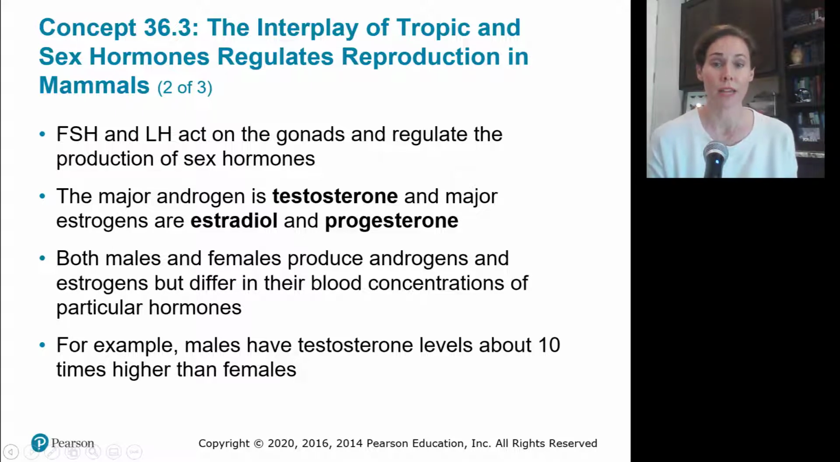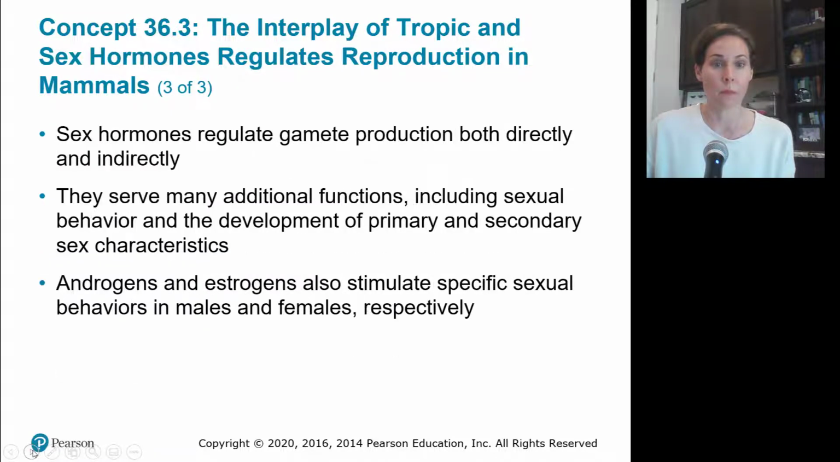But both males and females produce both. Different percentages or different amounts are produced by males versus females, giving females a softer voice, fat deposits in certain areas, males a different look, deeper voice, Adam's apple forms, different sex organs are found, generally less fat content to their body, because they have more testosterone versus estrogens, and vice versa for the females.